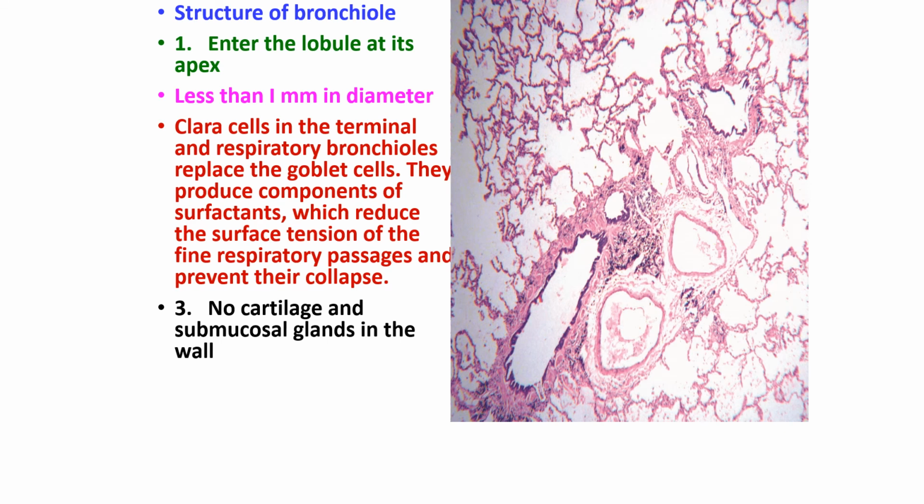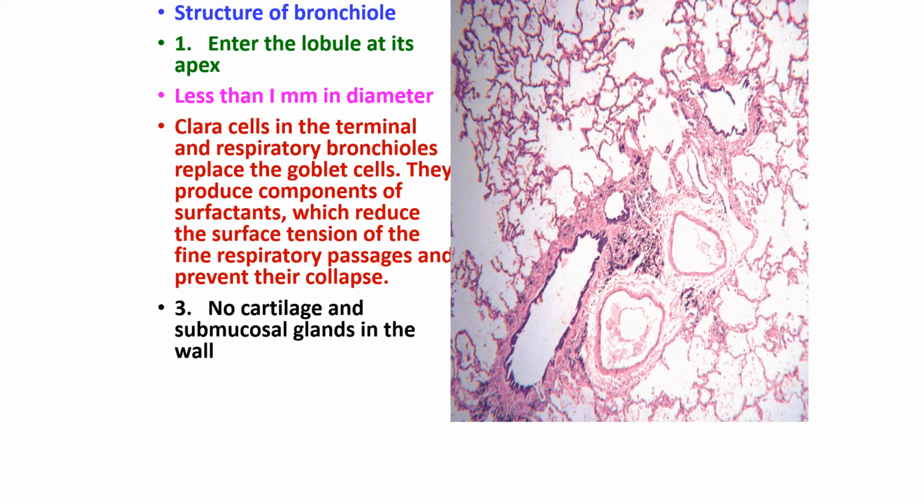Less than 1 millimeter, and how it is kept patent. It is kept patent by the surrounding alveoli which are pulling it. The elastic fibers, there is a tension. Clara cells in the terminal and respiratory bronchioles produce components of the surfactant which reduce the surface tension of the fine respiratory passages and prevent their collapse.